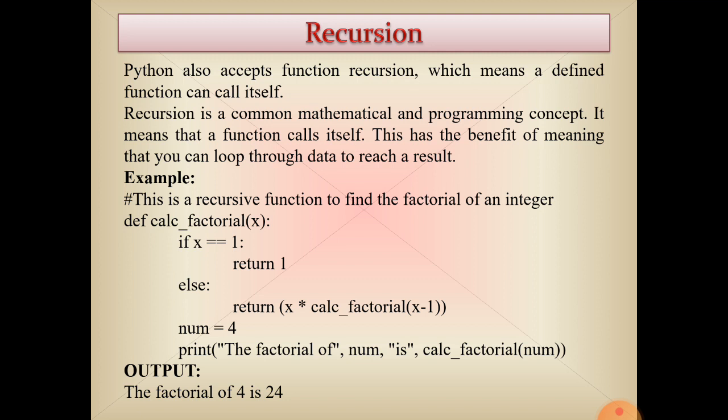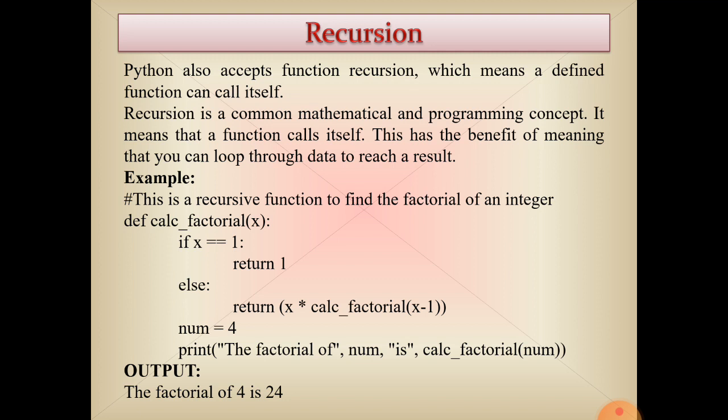So now here we have the last line, please see here: else, x into calc factorial x minus 1. So it is calling itself with x minus 1: 4, then 3, then 2, then 1. So 4 into 3, then 2, then 1.